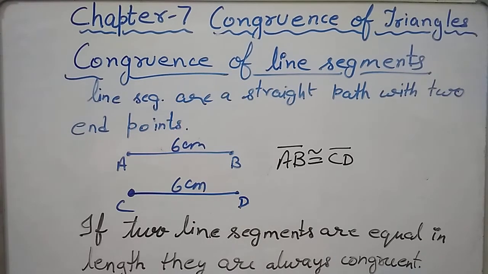Right? If the lengths of any two line segments are equal, then those line segments will always be congruent to one another.